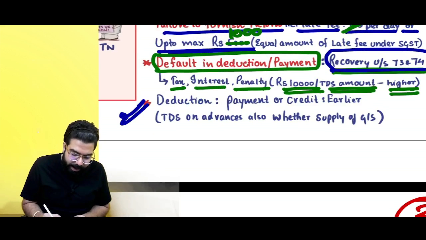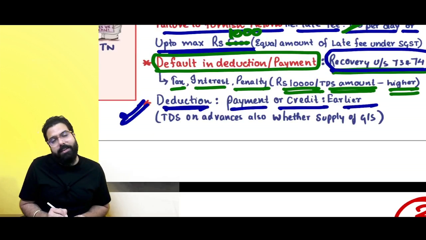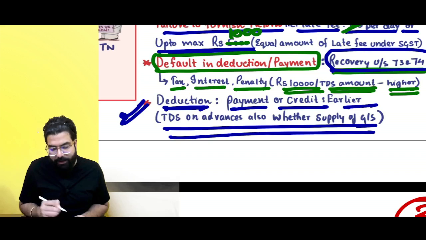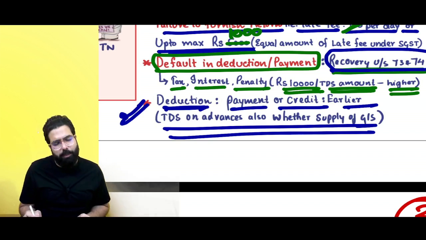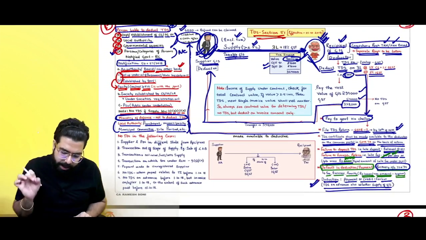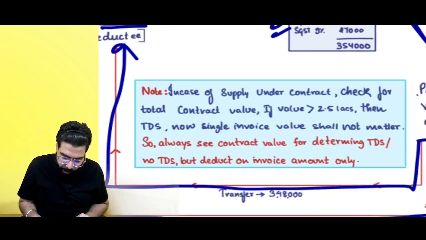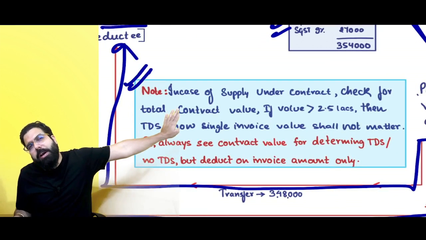Done, sir. Deduction. When do you have to deduct? Payment or credit, whichever is earlier. Deduction also on advances, whether it is supply of goods or service. If you receive an advance, the advance payer also, if you are paying the advance, then also you are required to deduct TDS. Now, one point which is important over here. For example, I have a contract with the government department.